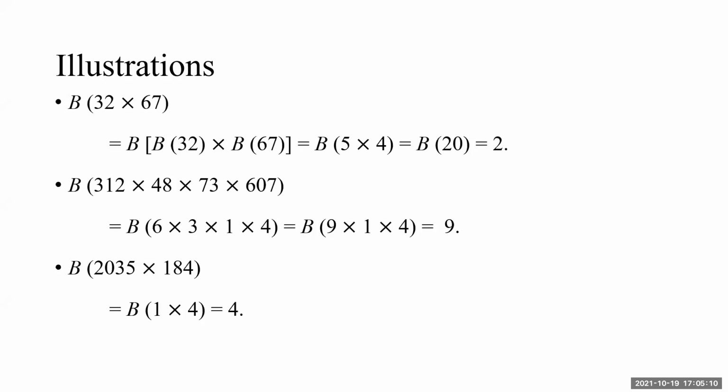Then the third one, 2035 multiplied by 184. 10 is the digit sum, 1 is the Bijanka. About 184, 9 ignored, 1 plus 8, 4. Final answer 4. I have not yet touched any checking method.